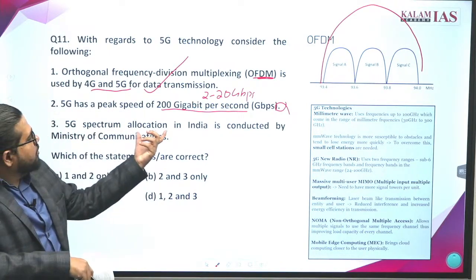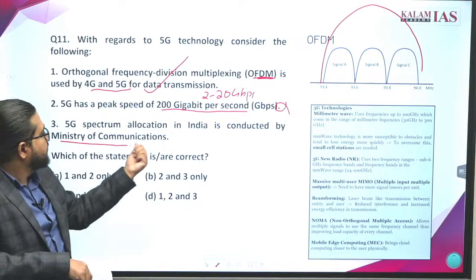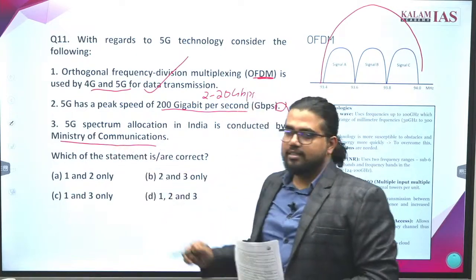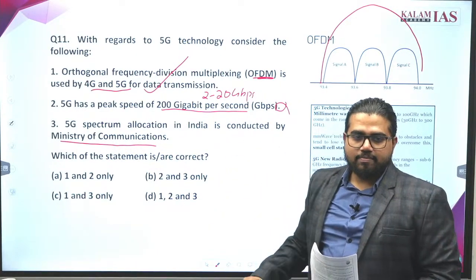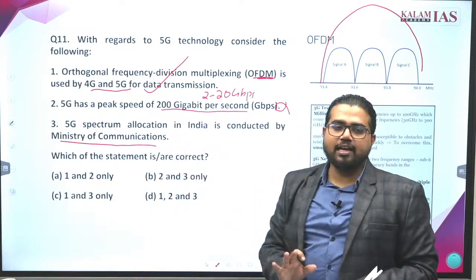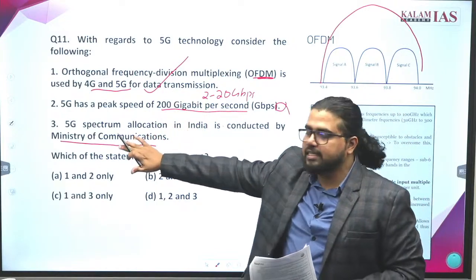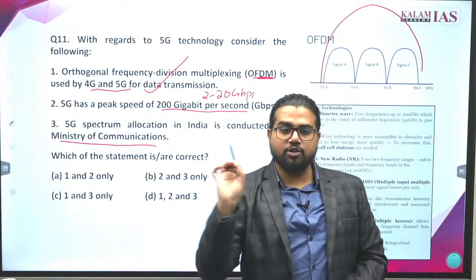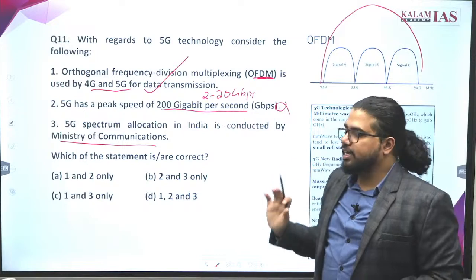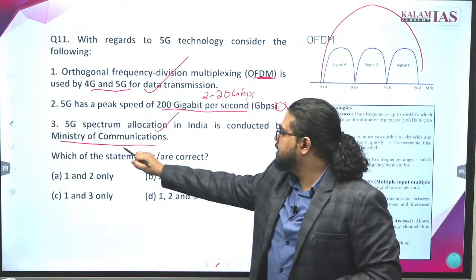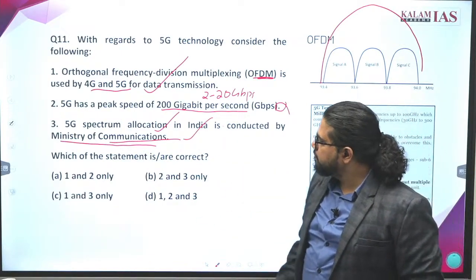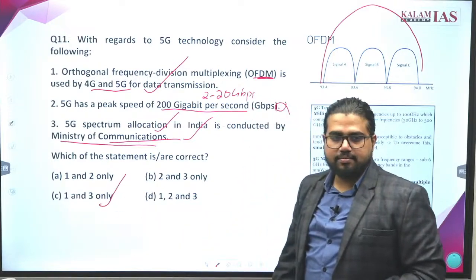Third is, 5G spectrum allocation in India is conducted by the Ministry of Communications. Here also you should be very cautious. It is very easy to change a ministry to some other ministry. But this is exactly the correct statement. Normally, I am saying there is a tendency that when you see a fact, when you see a ministry, your mind should click that this can go wrong. But there is no such rule that every ministry is wrong. This statement is absolutely correct. 5G spectrum allocation in India is done by the Ministry of Communications itself. What is the answer we have? 1 and 3, C is the correct answer.